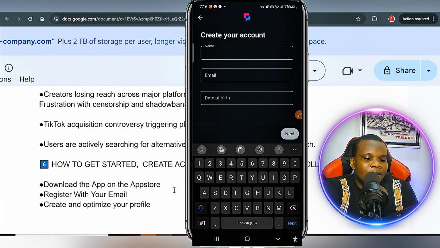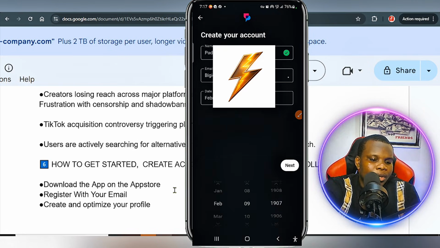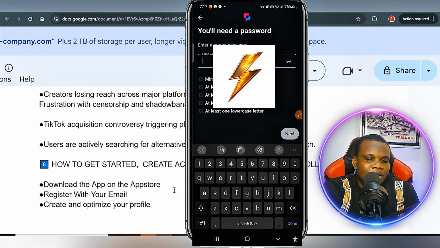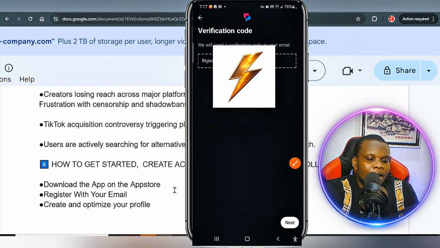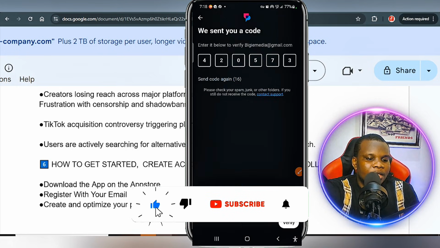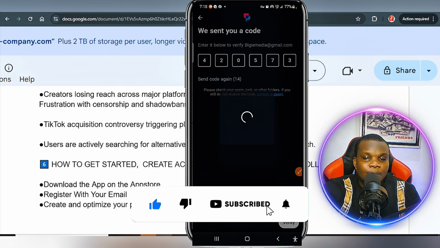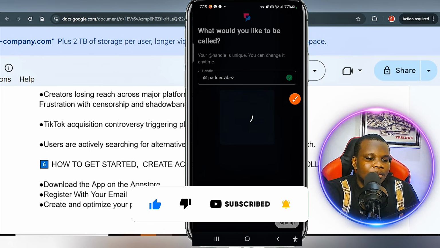So I'm going to register a new account, then click on this. I'm going to add my name. You can add any date of birth of your choice. Once I add that, I have to select the next button. Then I have to add my password. So this is going to be out of camera, but remember, your password should have some characters in it. Then click on the next button, and they're going to send you a verification code, 573. Then click on the verify button, then click on the sign up button.